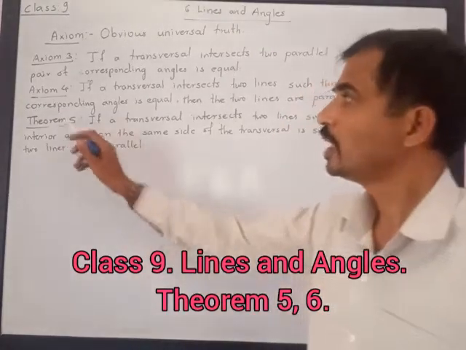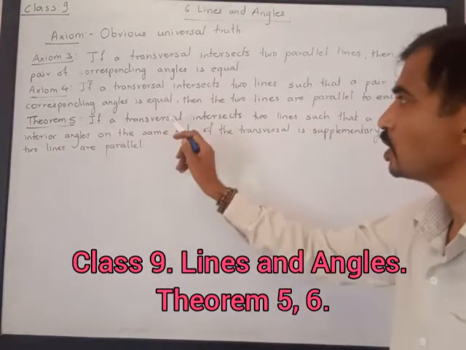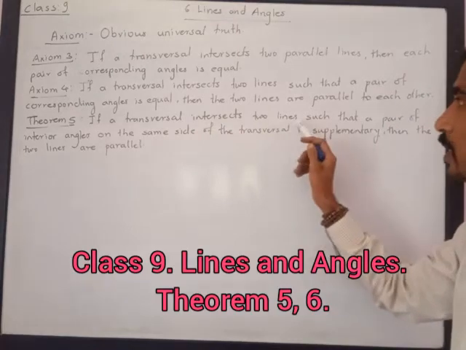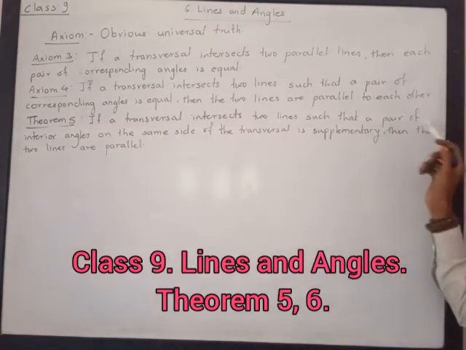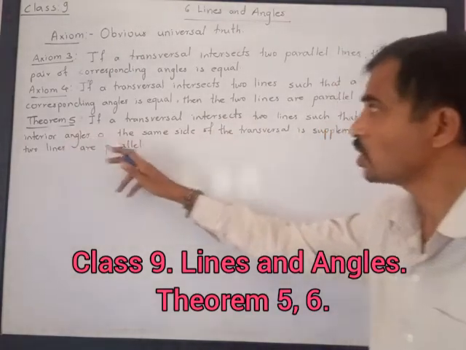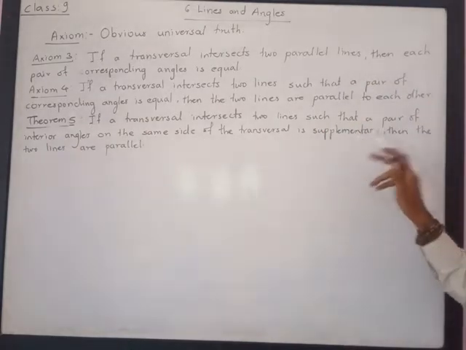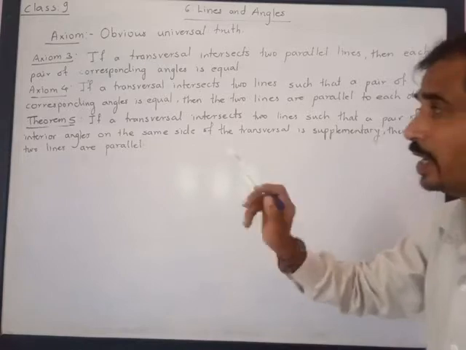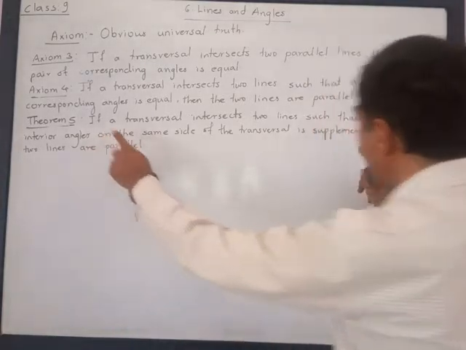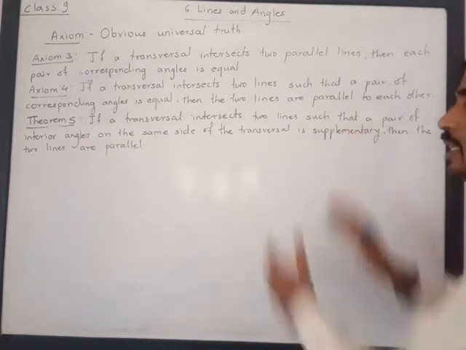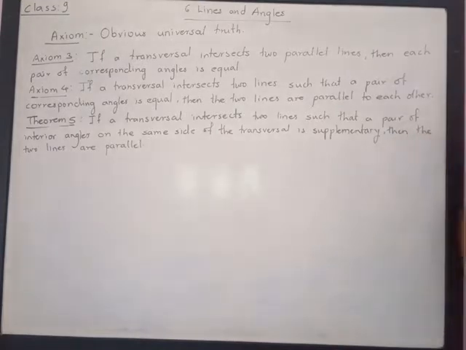We have theorem number 5. If a transversal intersects two lines such that a pair of interior angles on the same side of the transversal is supplementary, then please note, I have already told you before that the part between "if" and "then" is given, and the part after "then" is to be proved.